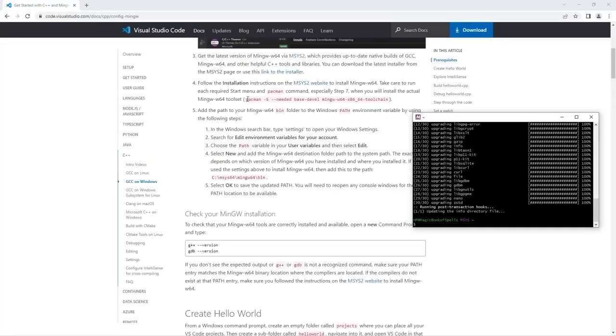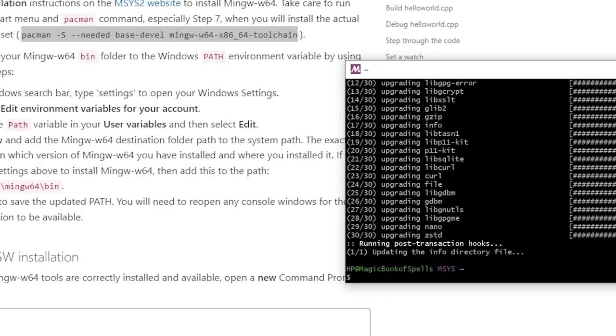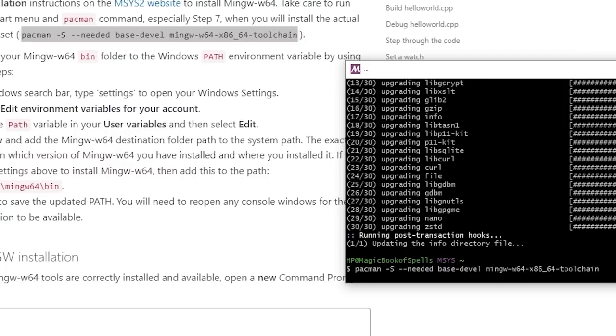Now we'll need to enter this command in. There's a lot to type here. pacman -S --needed base-devel mingw-w64-x86_64-toolchain, then enter.